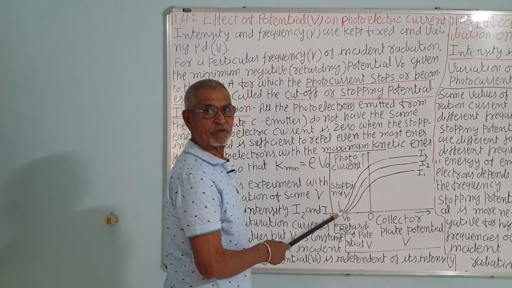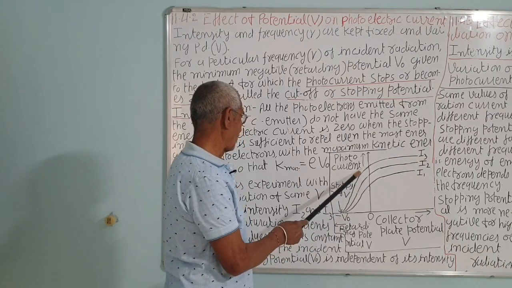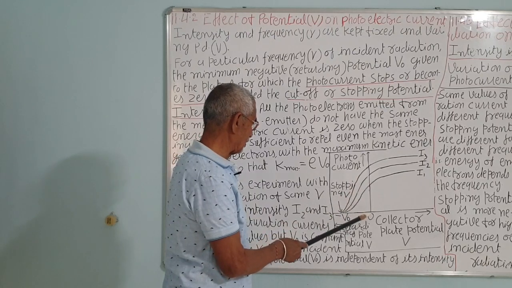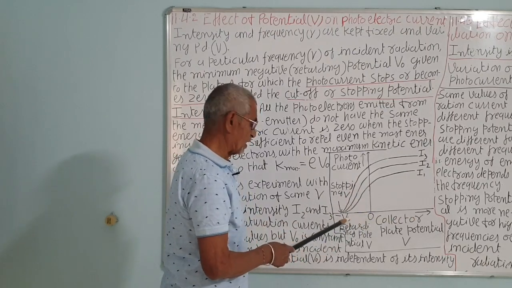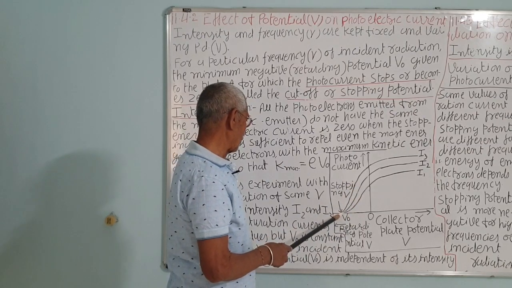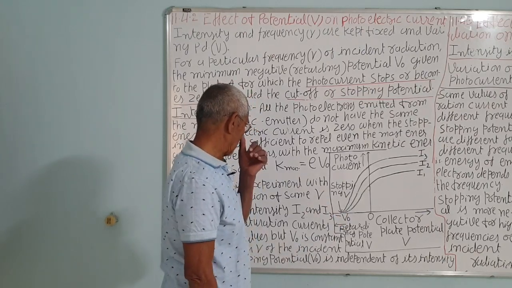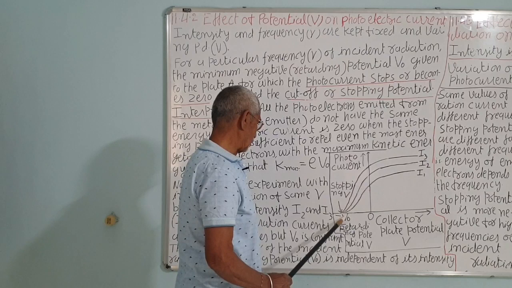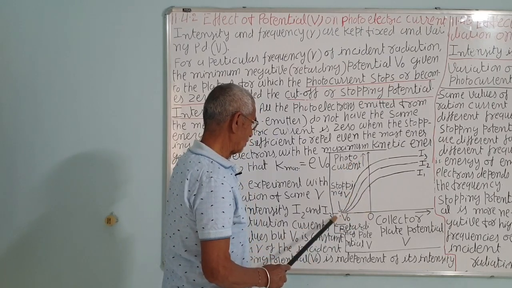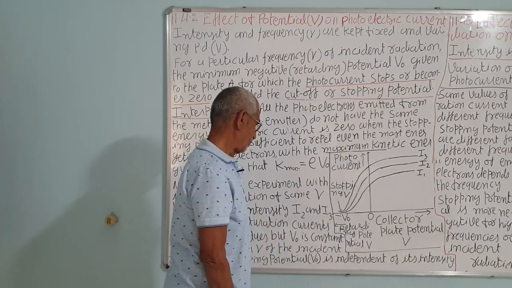By reversing the direction using a commutator, you can make it negative. When A is made negative, this is 0, this is the positive direction, this is the negative direction. Again it will stop the emission of electrons at a potential minus V0, where the current is 0. This is the graph of the photocurrent against the potential.